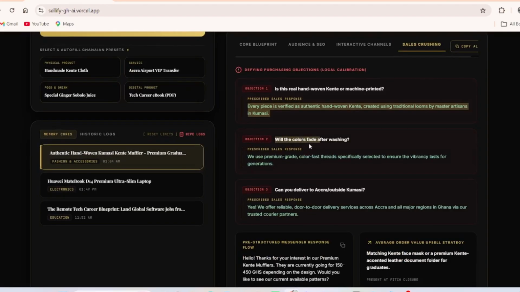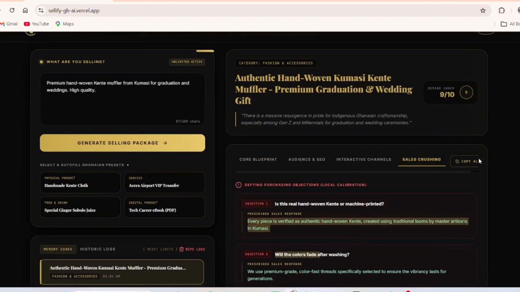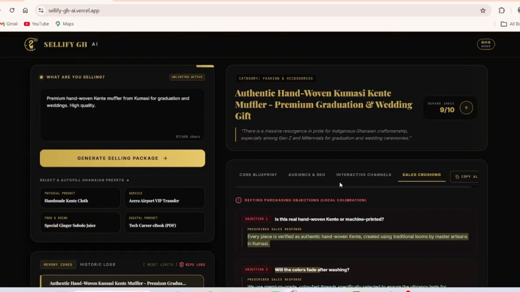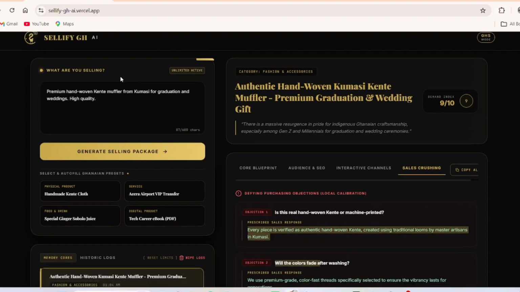Now, so the colors don't fade after washing, we will use premium grade colorfast dye, specifically selected to ensure the vibrancy lasts for generations. So these are various things people can ask about your products. Now this AI will actually predict how you want your product, or how people demand your product to be. You can copy all these, then paste them on your WhatsApp statuses or social media, and this is making a lot of money, and a lot of Ghanaian users have been using it for marketing.